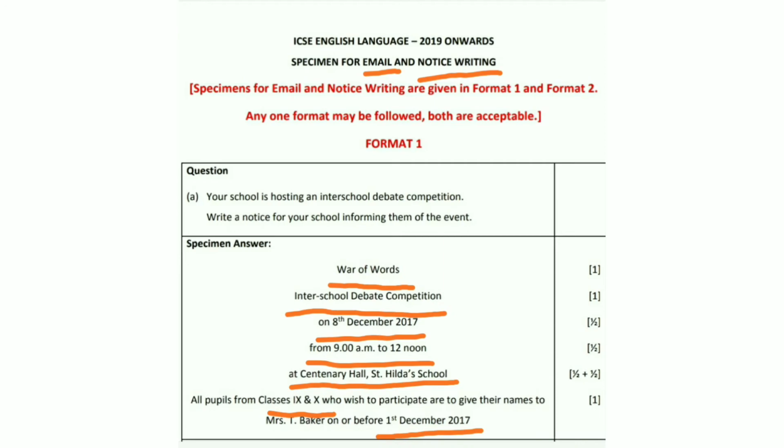Now the date of the competition will always be written 15 days into the future. If you are putting up the notice today, then the date of the competition will be after 15 days. And then for the cutoff date to submit the names, you can give about a week's time before the competition. So this is the first format of writing the notice.